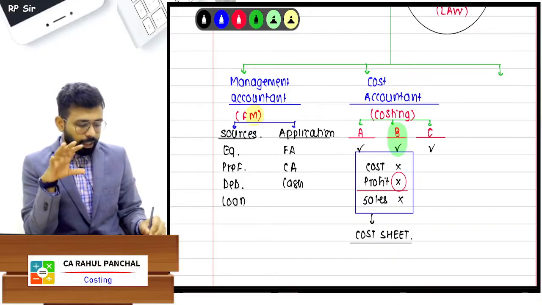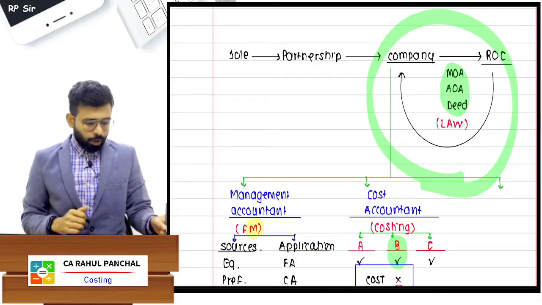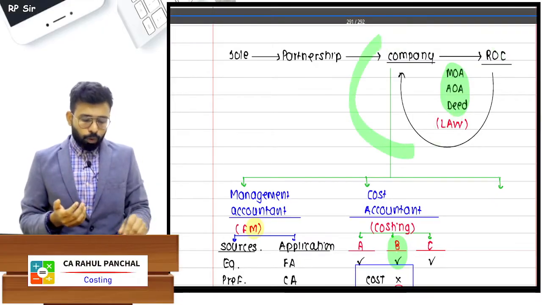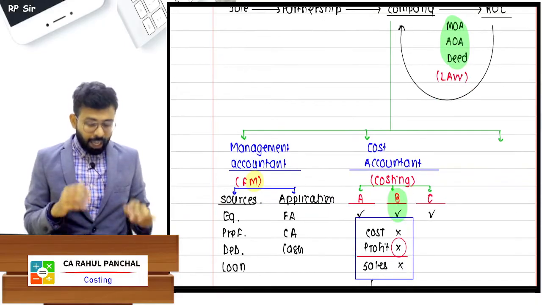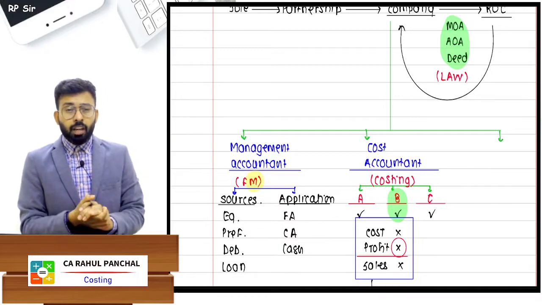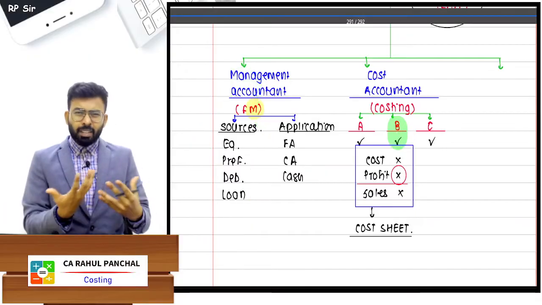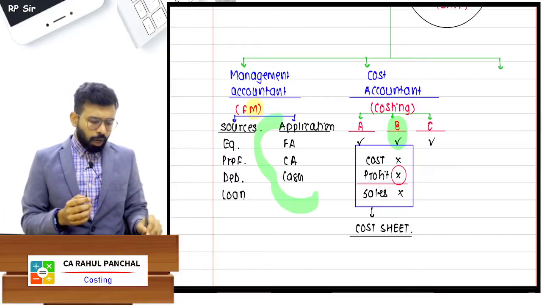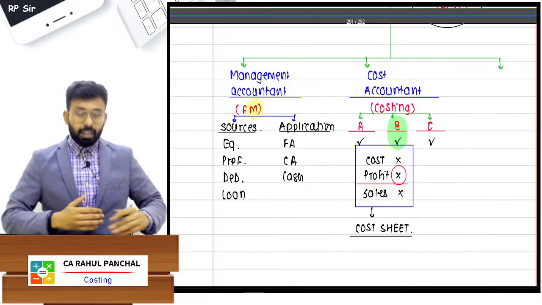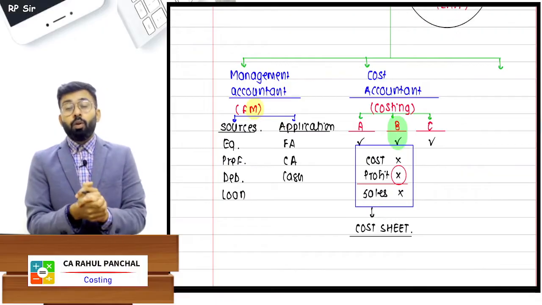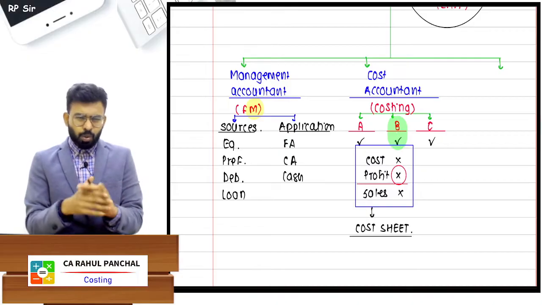So now in the company, what we have decided: first of all, we registered as a company, so we took the help of the law subject. Once you are a company, you have to follow certain rules and regulations, so there is a law subject for that matter. Yes sir, it is very much clear. Now once you are a company, why did you incorporate the company? To get money. So you will decide how much money will come from where, in simple words. Then once you have the money, where will you utilize it? Having said that, you will also decide which product to manufacture, which industry you will go for, whether mobile manufacturing or tablet, or TV in electronics.